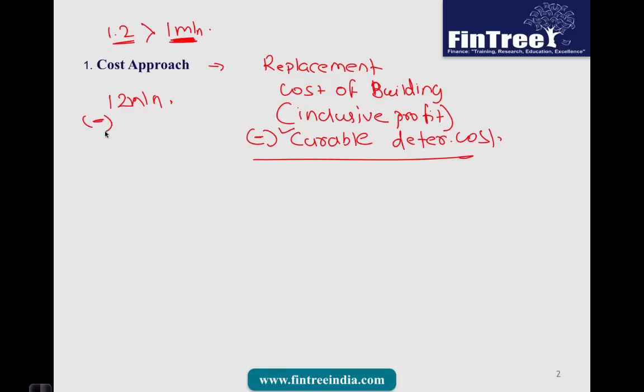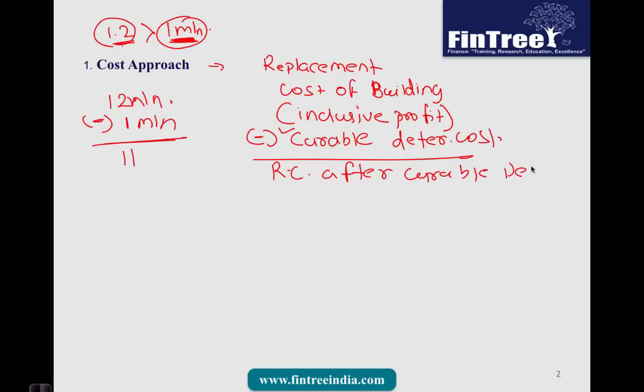And on the exam, if you are provided with these two values, then the amount that you would be reducing is the curable value, which means the lower of the two. So then you would get 11 million, which would be called replacement cost of building after curable deterioration. Once we've done this, then we will reduce all types of depreciation and obsolescence.